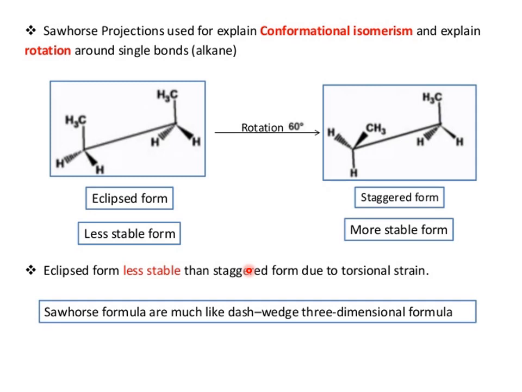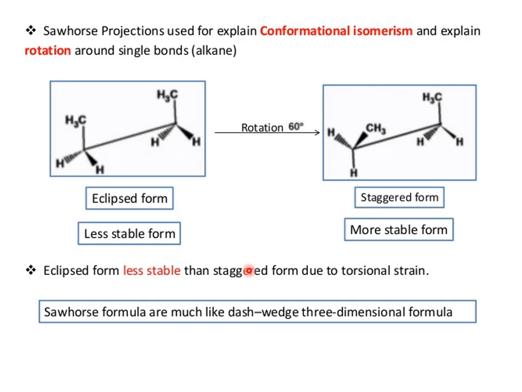When this eclipsed form is rotated by 60 degrees, we get another conformation. This is the staggered form. The eclipsed form is less stable as compared to the staggered form.